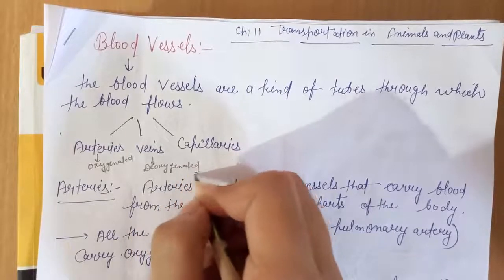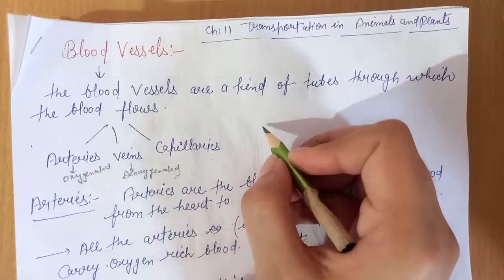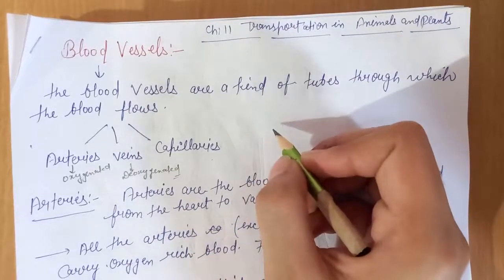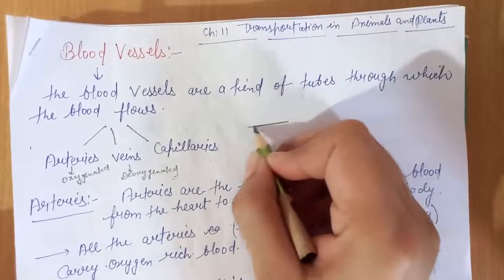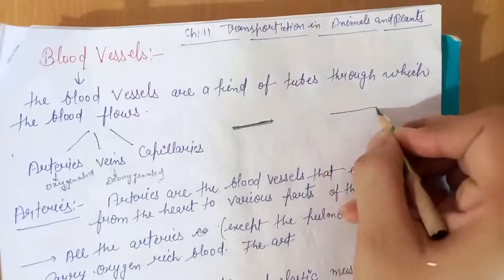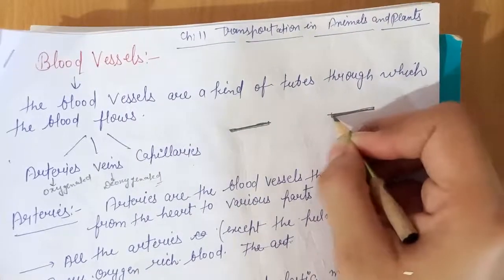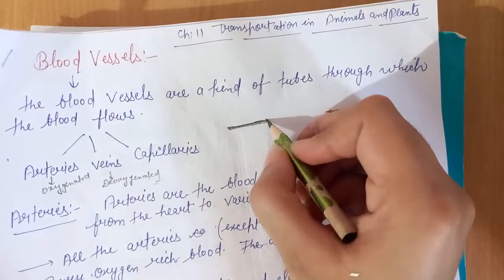And capillaries are the thin blood vessels that connect arteries to veins. Suppose this is an artery in which pure blood flows, and this is a vein in which impure, deoxygenated blood flows. Capillaries are thin blood vessels, very thin.